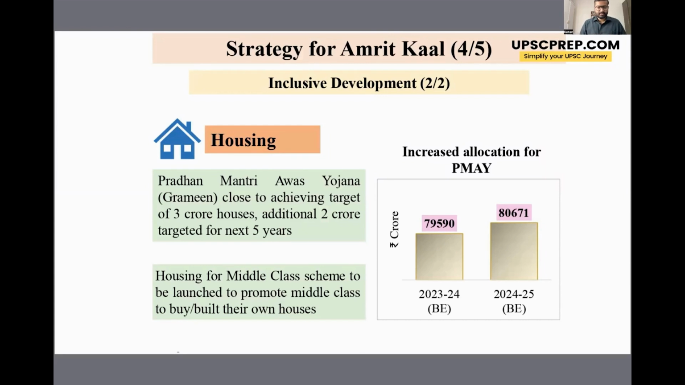Now, to promote housing, the government has initiated Pradhan Mantri Awas Yojana, where the government is very close to achieving the target of 3 crore houses for the poor, and it aims to achieve an additional target of 2 crore houses in the next 5 years. Now, the government has also announced a scheme for housing for the middle class, to help them buy or build their own houses.